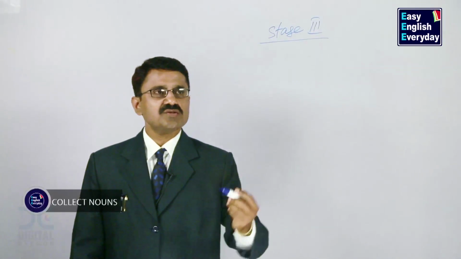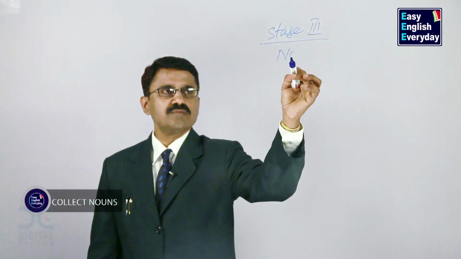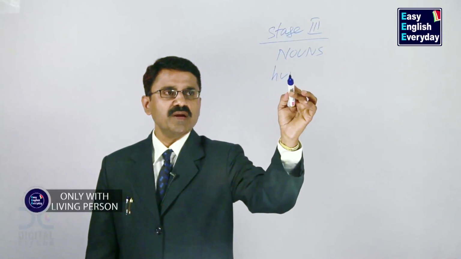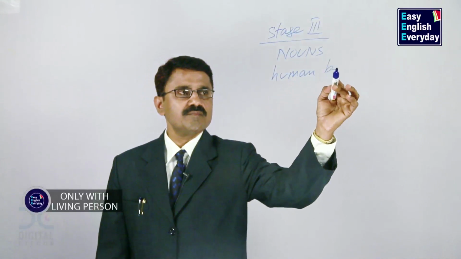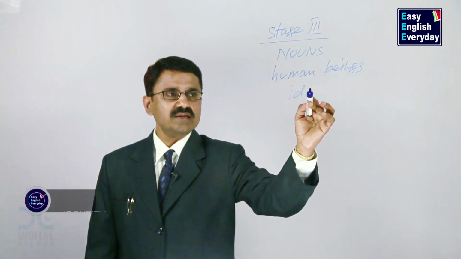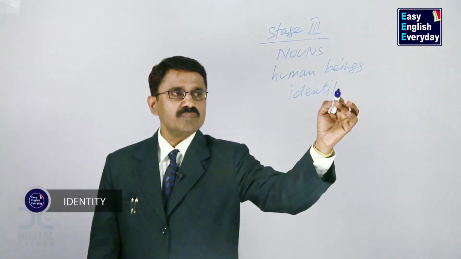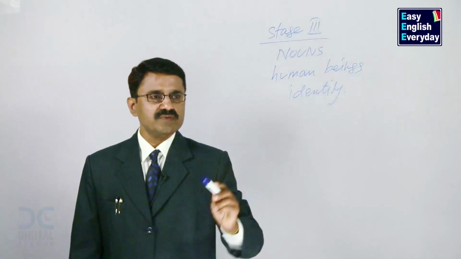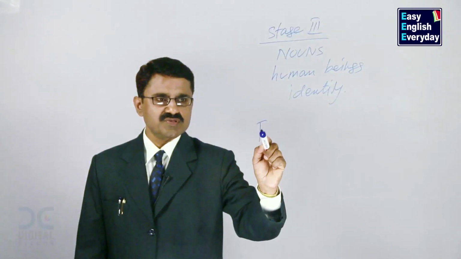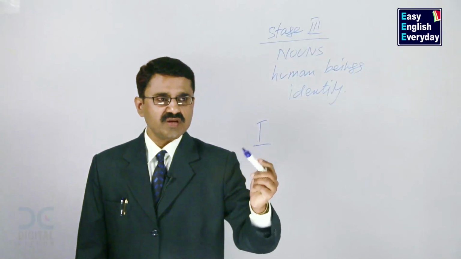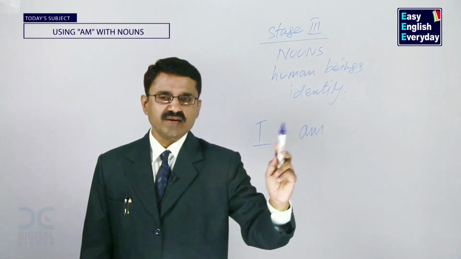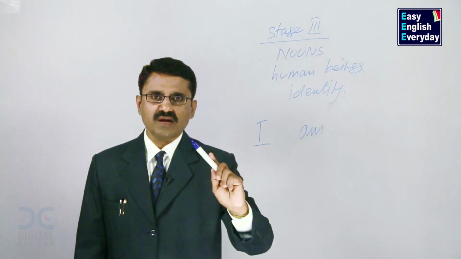You need a large number of nouns which are used only for human beings to indicate their identity. Then you can make a large number of sentences. In this video, we are learning that this is the subject I, singular, and we are using the verb am. It indicates present tense and it goes only with I.